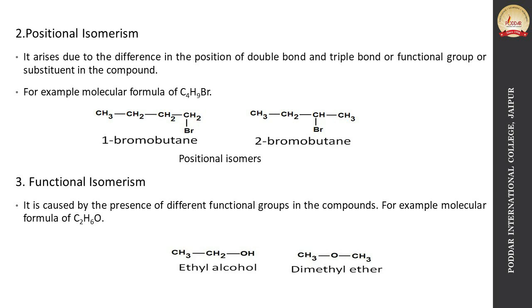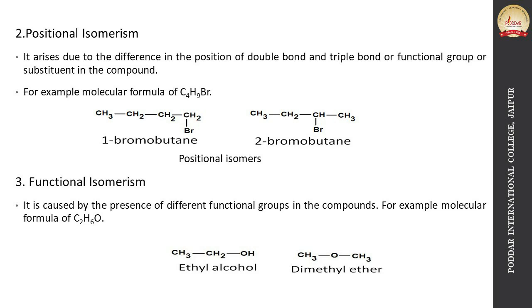Now, second is positional isomerism. Positional isomerism arises due to the difference in the position of the double bond, triple bond, or functional group or any substituent in the compound. For example, C4H9Br.